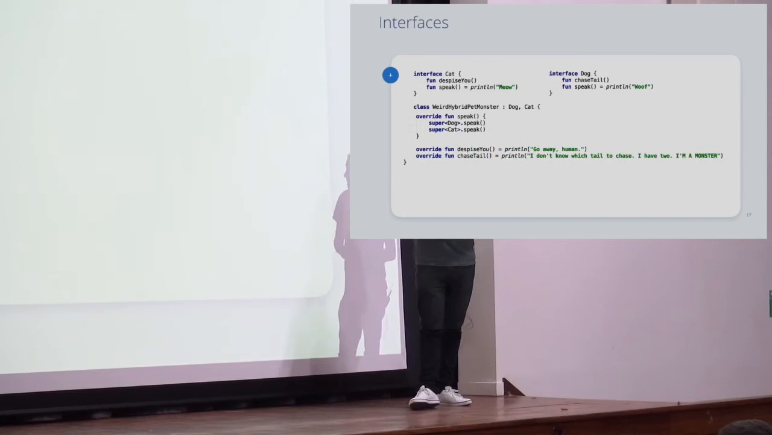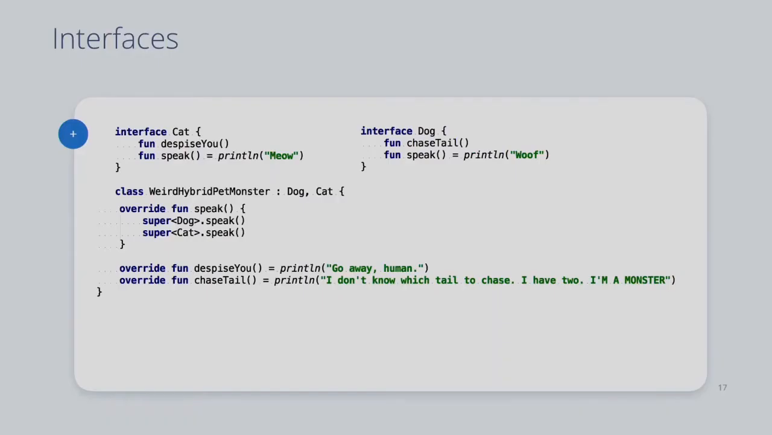And the simple answer is, you can't let the compiler decide for you. You have to explicitly say, this is the speak method I'm going to use. And do that a little bit like this. So I've got the despise you method from the cat, I've got the chase tail method from the dog, and then we've explicitly implemented the speak method.